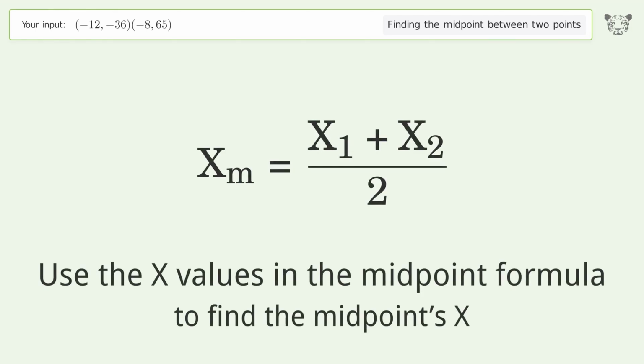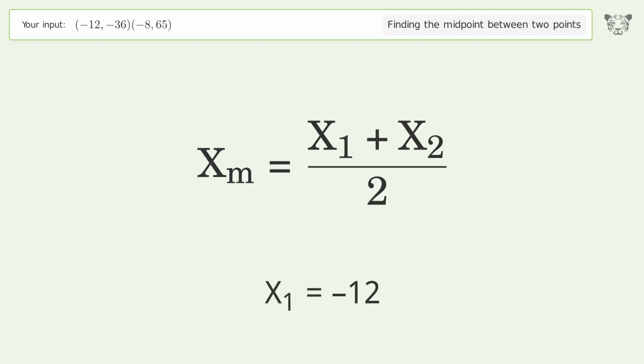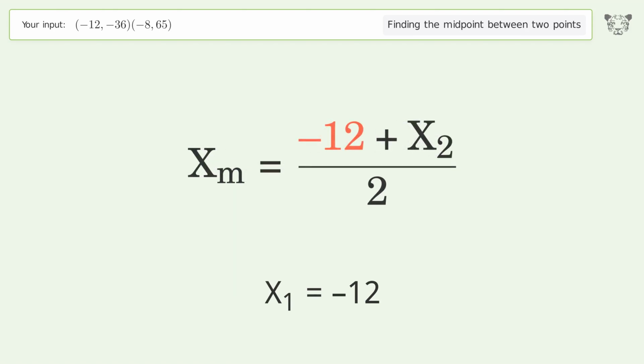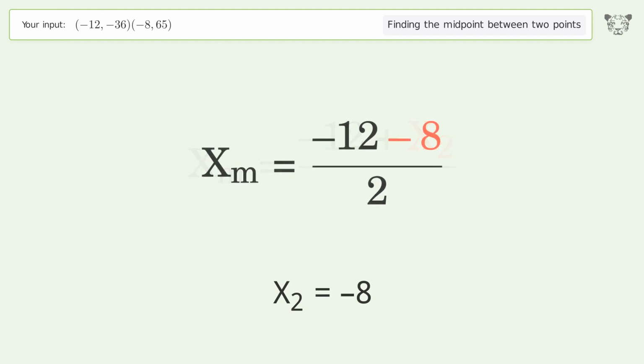Use the x values in the midpoint formula to find the midpoint's x. x1 equals -12. x2 equals -8. Simplify the arithmetic.